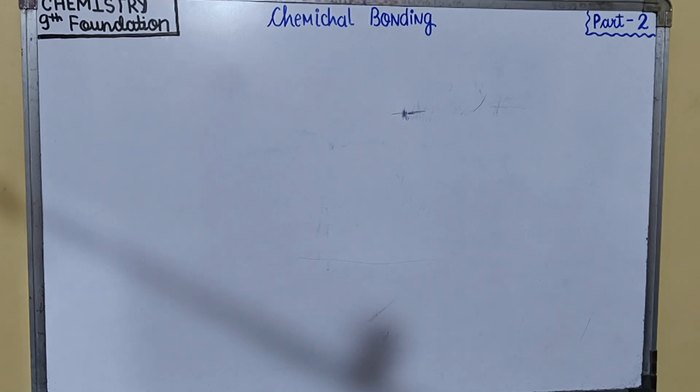Today we are going to learn class 9th foundation. Subject chemistry and chapter is chemical bonding. This is our part 2. So in this part we are going to learn